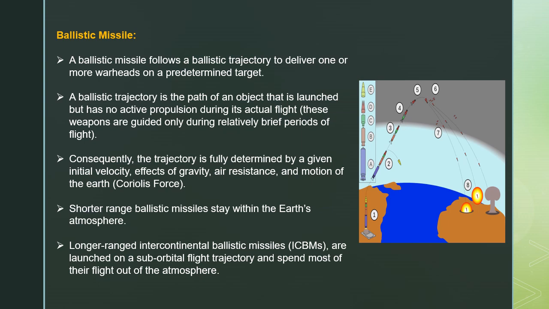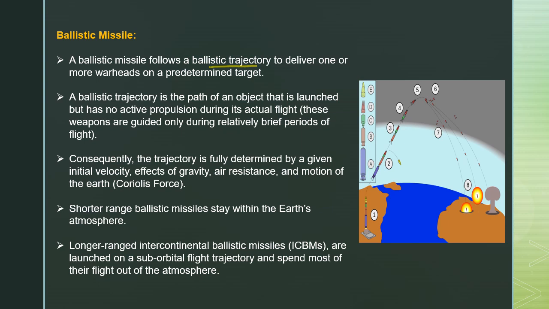The ballistic missiles. The first category we are going to discuss is the ballistic missile. A ballistic missile follows a ballistic trajectory to deliver one or more warheads on a predetermined target. So basically it follows some trajectory path to hit the predetermined target.